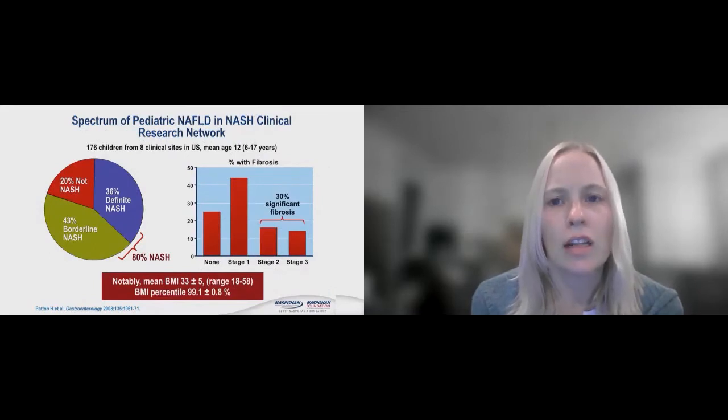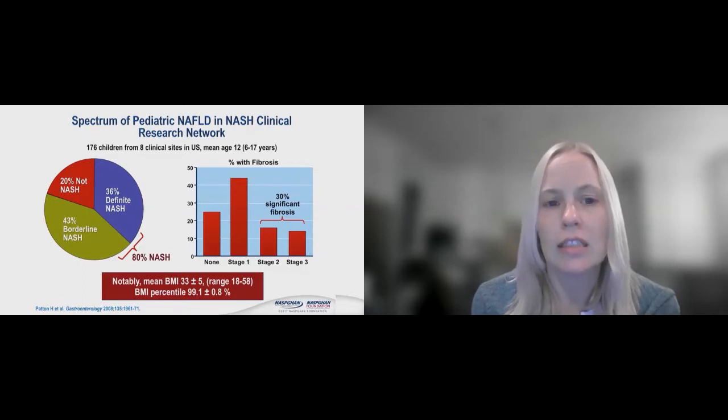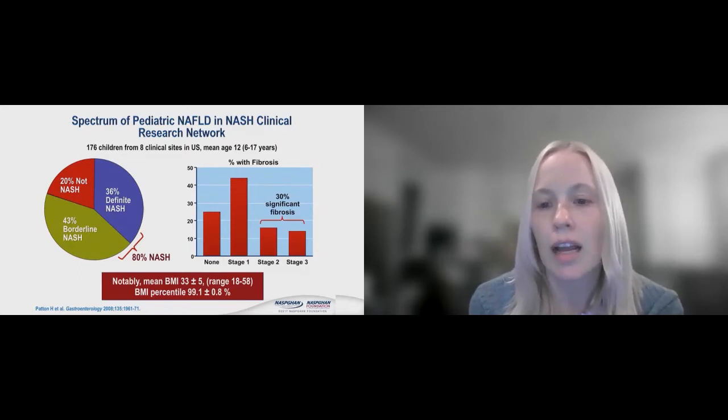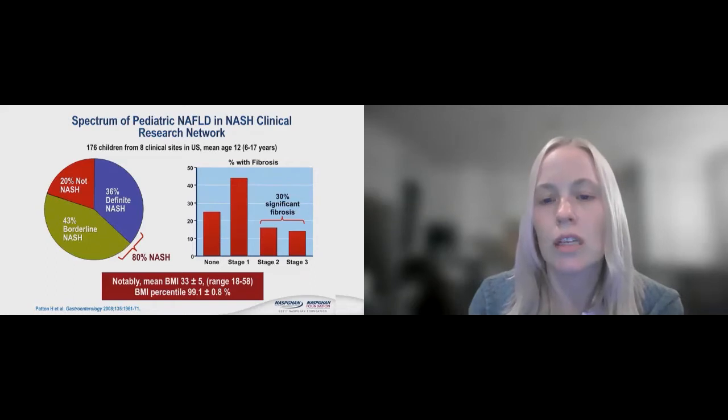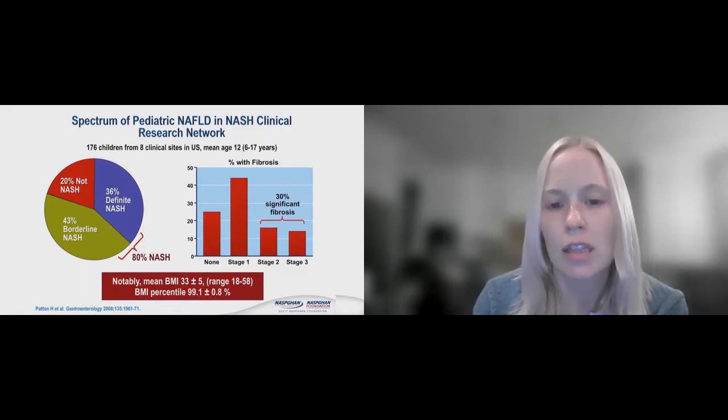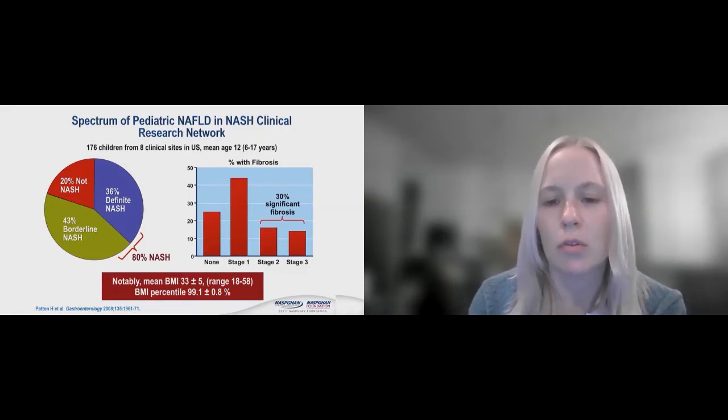The spectrum of pediatric fatty liver disease is kind of broad. This was looked at in the NASH Clinical Research Network that includes 176 children from 8 sites in the U.S. with their age 6 to 17 years of age. And you can see that 80% of these patients already had NASH at the time of biopsy. And 30% had stage 2 and stage 3 fibrosis, which is more significant fibrosis than one would expect. Their BMI percentiles were around 99th percentile, or a mean BMI of 33 with a range of 18 to 58. Remembering in pediatrics that the BMI ranges are not as helpful as the percentile is.